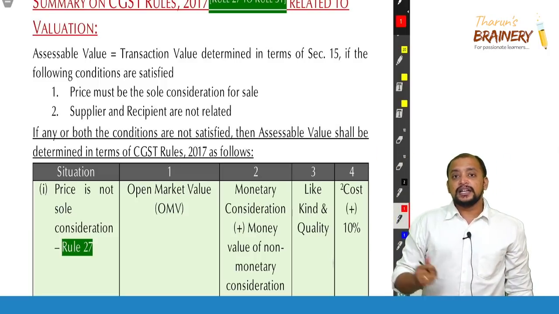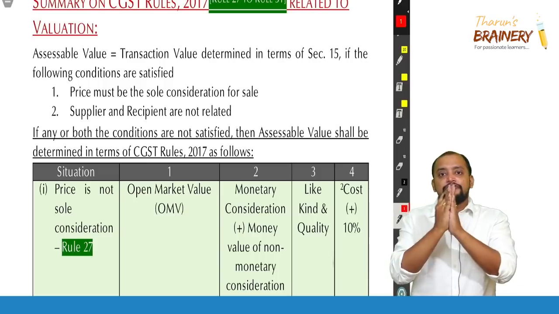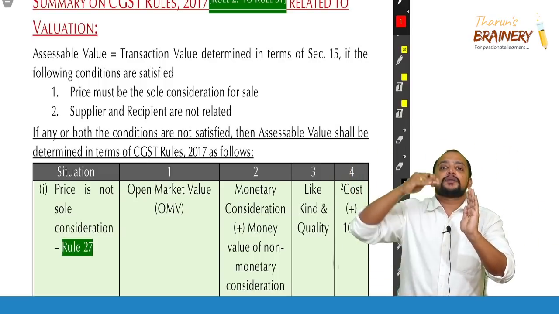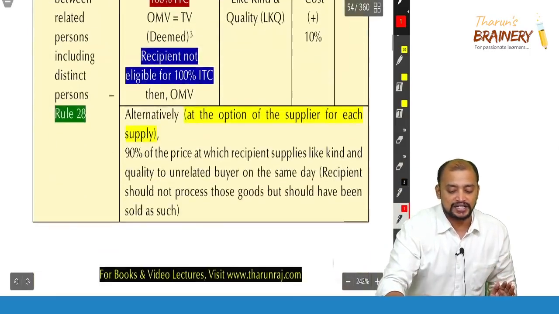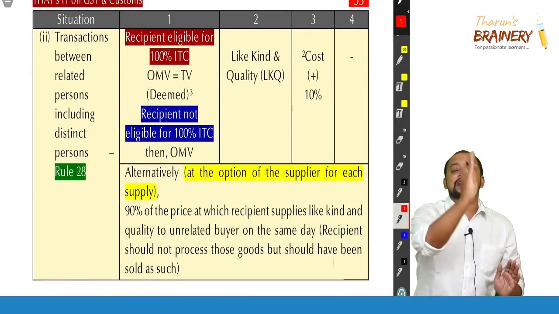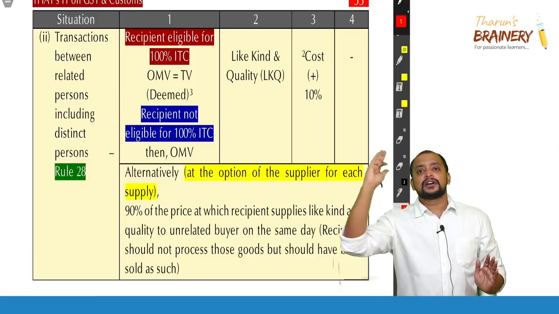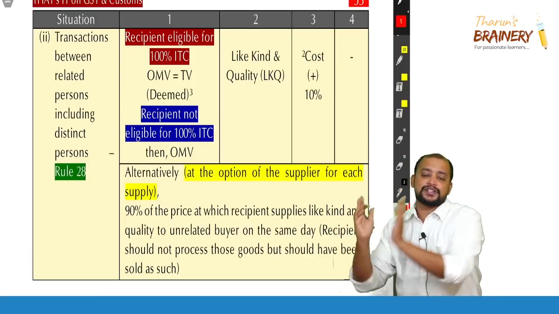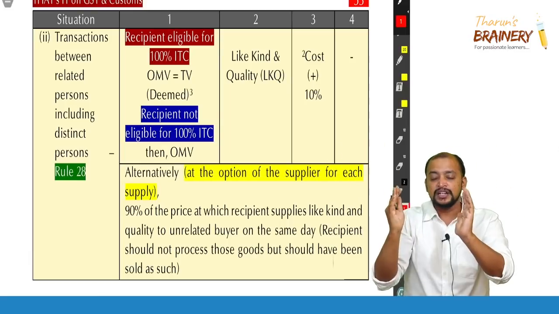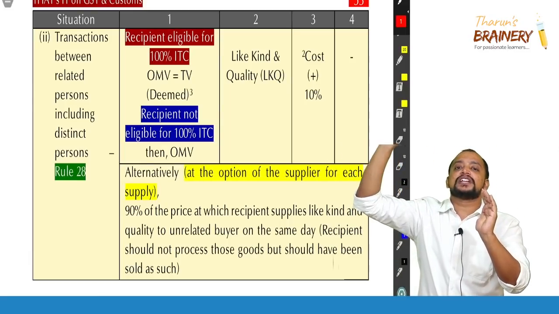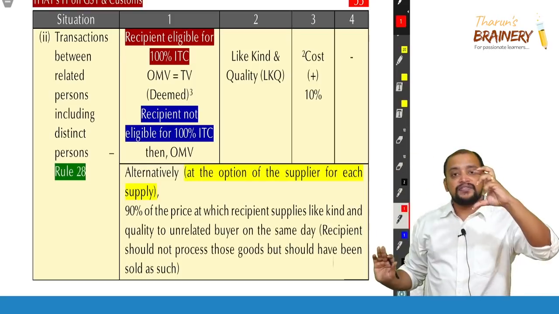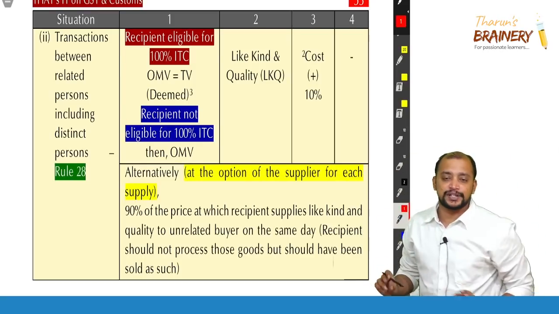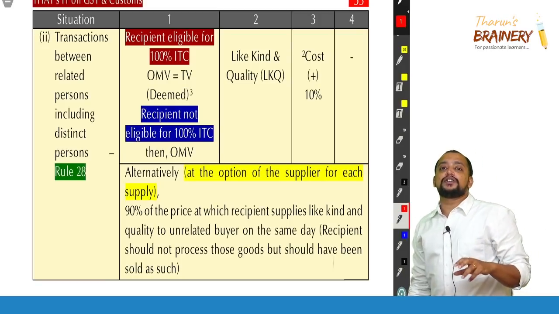Then, sir, in case of Rule 28, from these four options, it comes down to three options. The money received plus money value of additional consideration is gone. Open market value, like, kind and quality, cost plus 10%. So from four, it came to three. So what are those three? First open market value. If not, like, kind and quality. If not, cost plus 10%. Now for this open market value, they gave a relaxation.